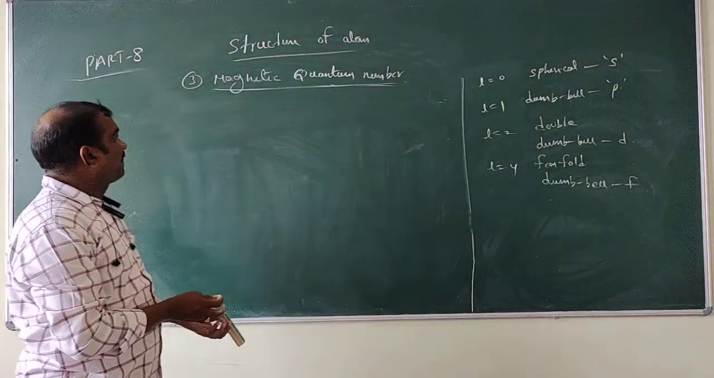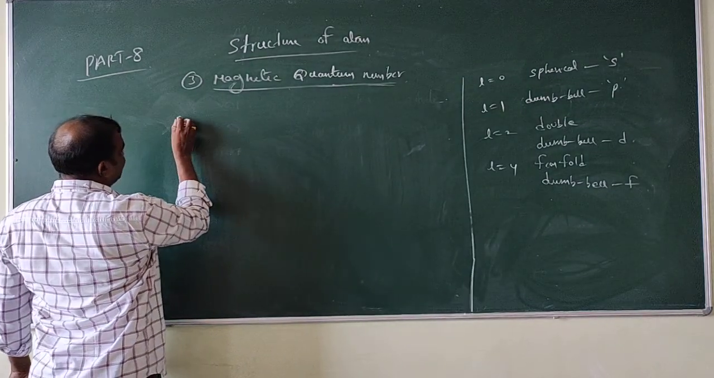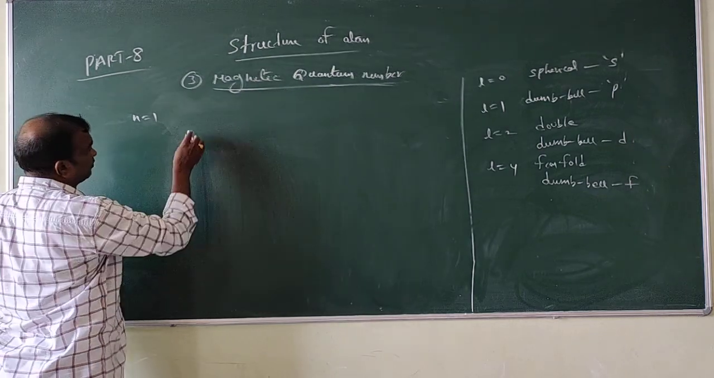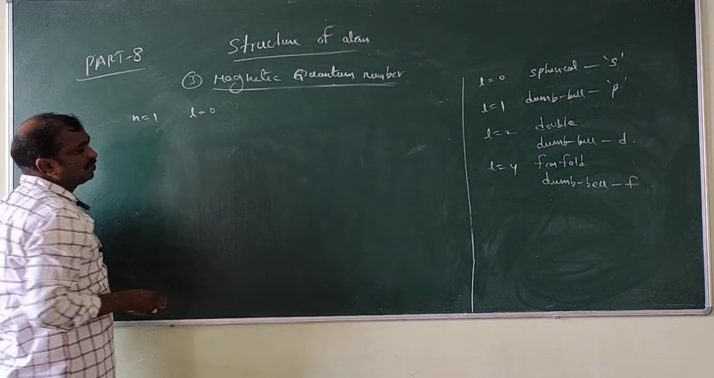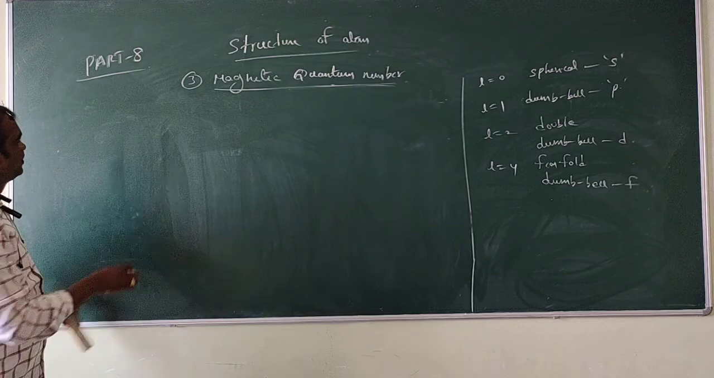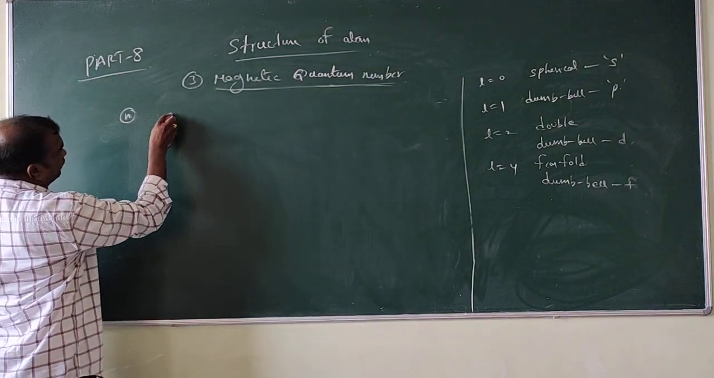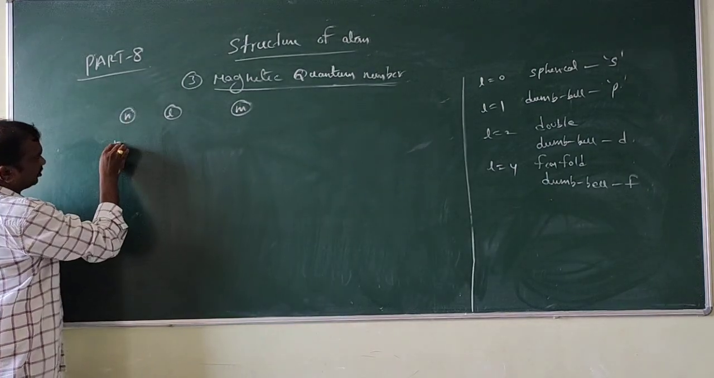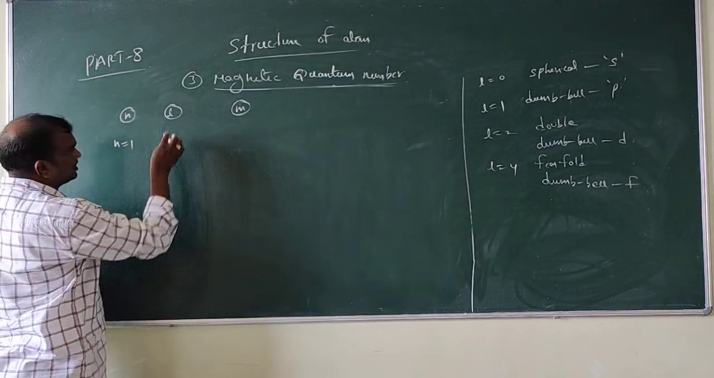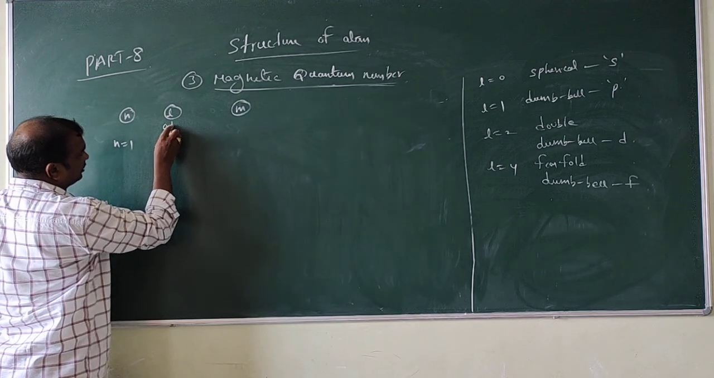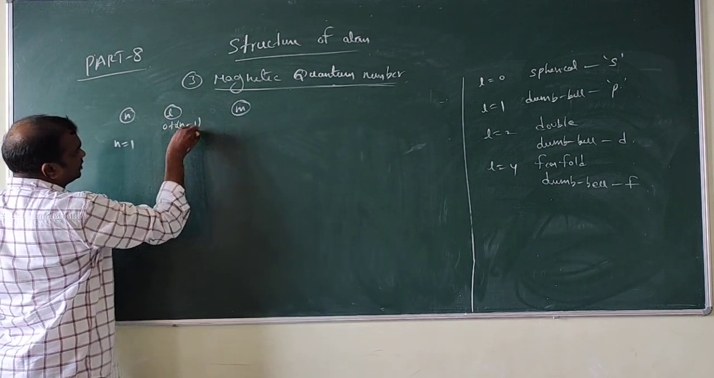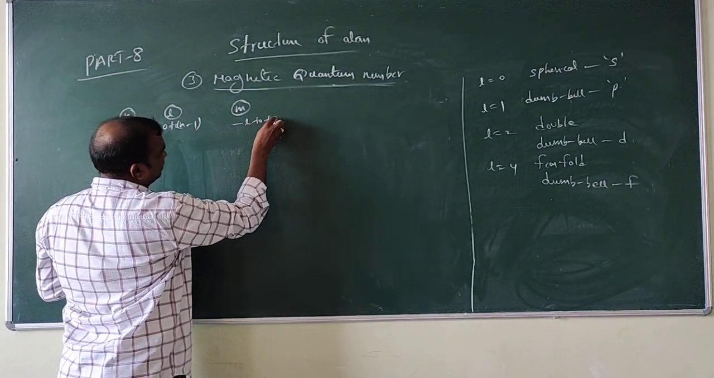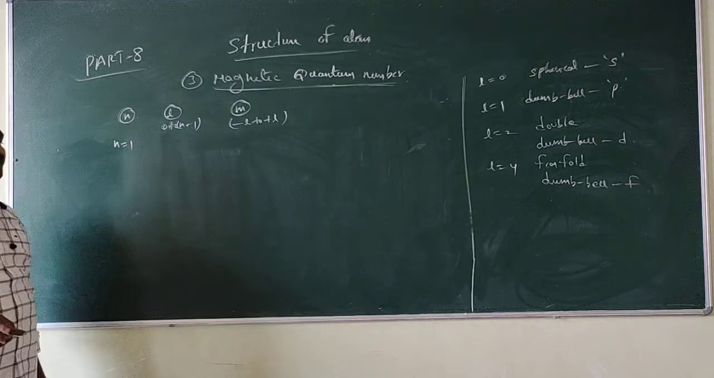So next, see here. If N is equal to 1, what about the L value? Look at here. This is the N value, L value, and M values. N is equal to 1 I am putting. So how is the L value? L is equal to 0 to N minus 1. And what about M? Minus L to plus L.